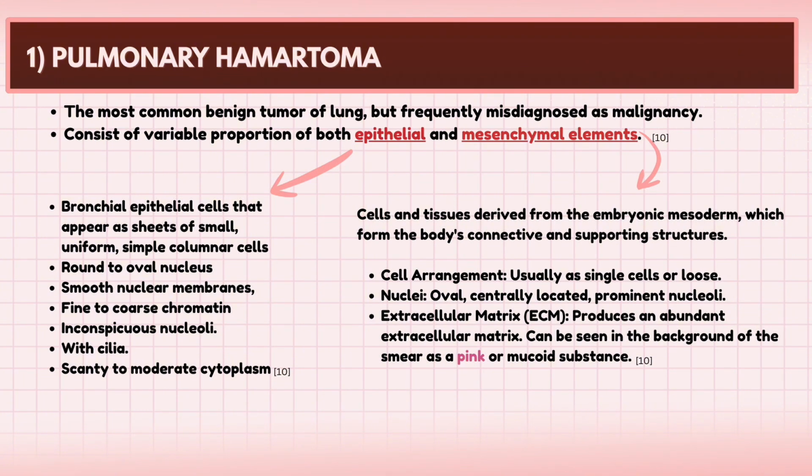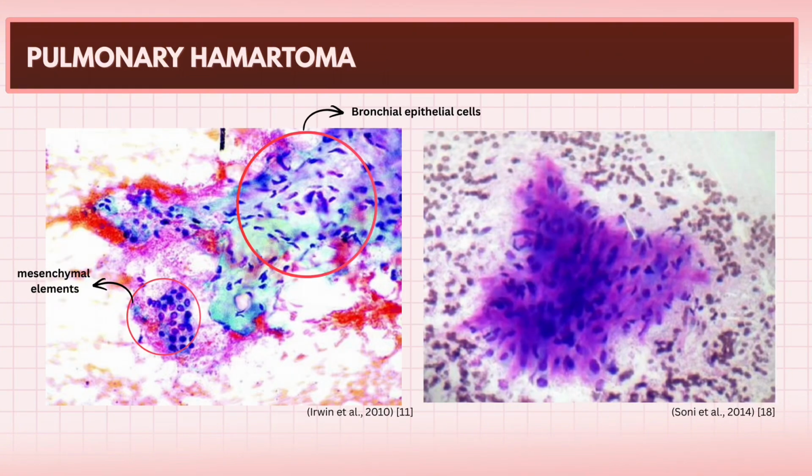Then, mesenchymal elements are cells and tissues that form the body's connective and supporting structures. The arrangement of this cell is usually in single or loose form, oval, centrally located nuclei, prominent nucleoli, and usually it has an extracellular matrix, which is pink or mucoid substance that can be seen in the background. This is the picture of pulmonary hamartoma, which consists of bronchial epithelial cells and mesenchymal elements.